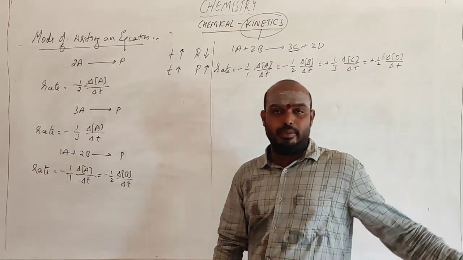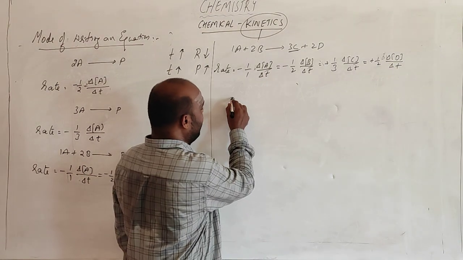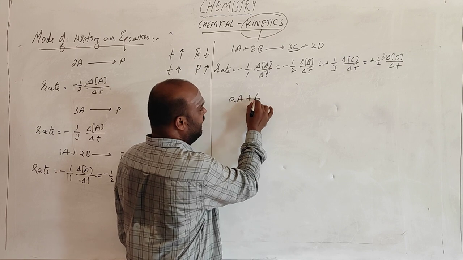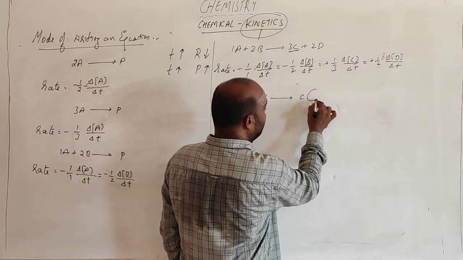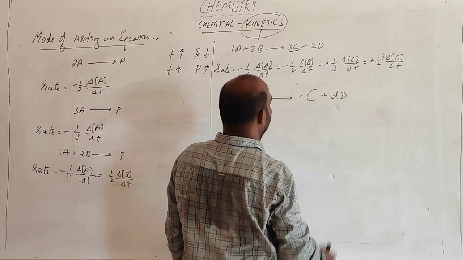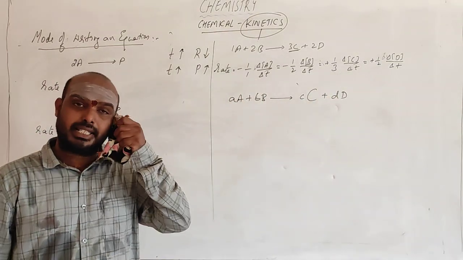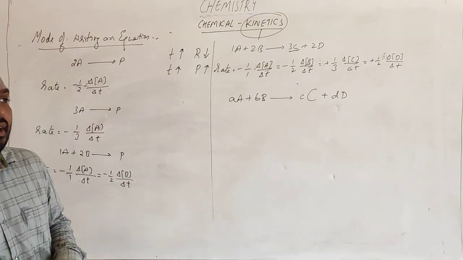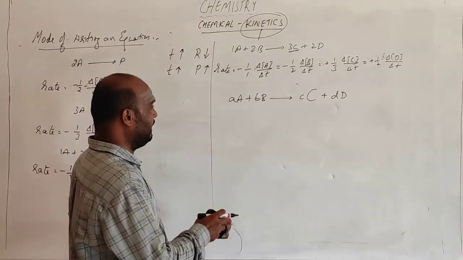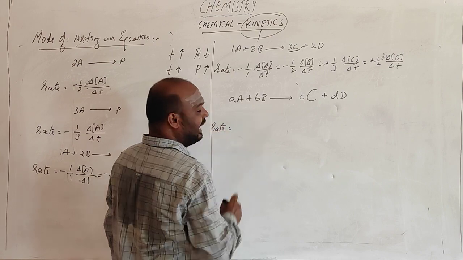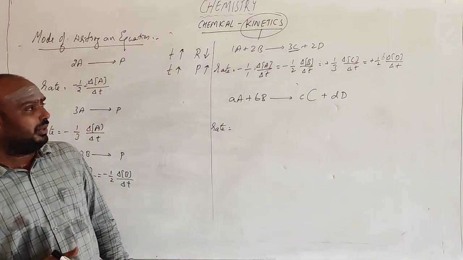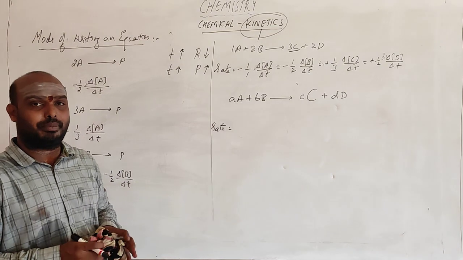This is how you will be writing. You take a common equation: capital A plus capital B gives rise to small c capital C plus small d capital D. This is the reaction. For this reaction, you try to write the rate of this particular reaction. So the rate can be written as, I hope that you can write easily. I have already shown you the pattern.